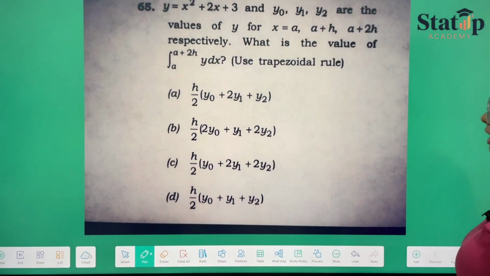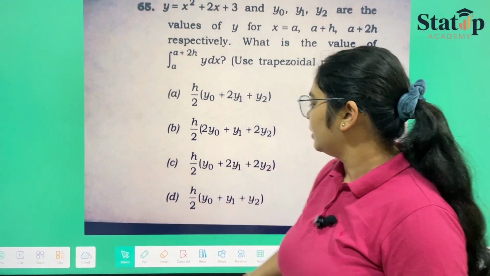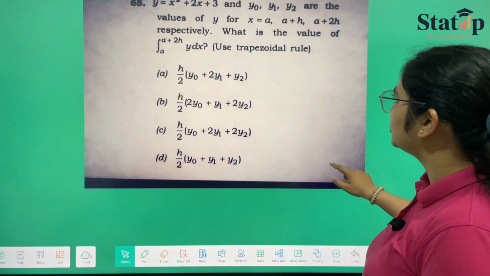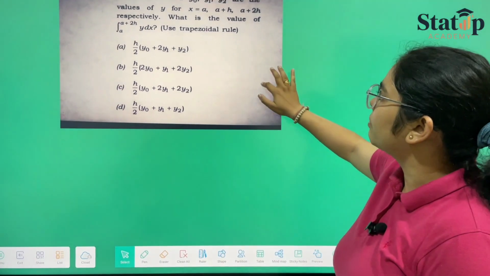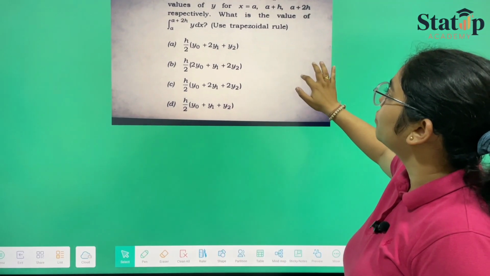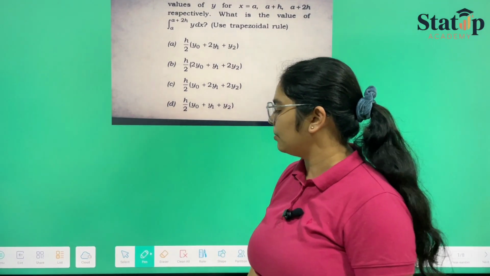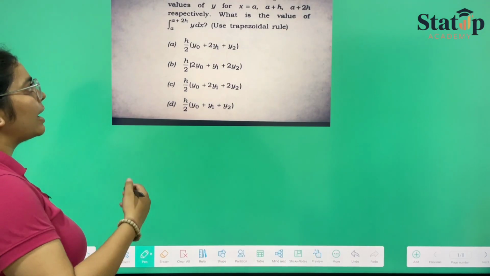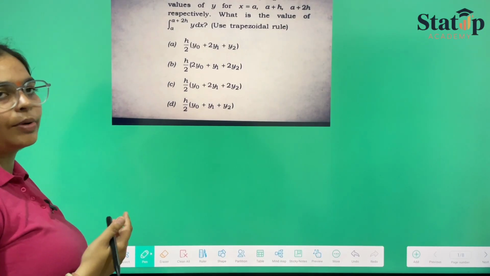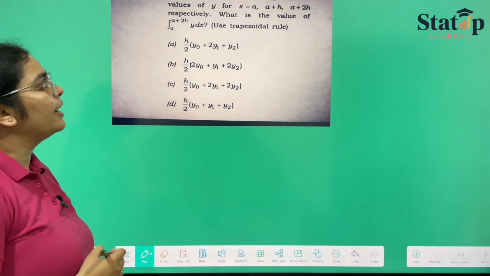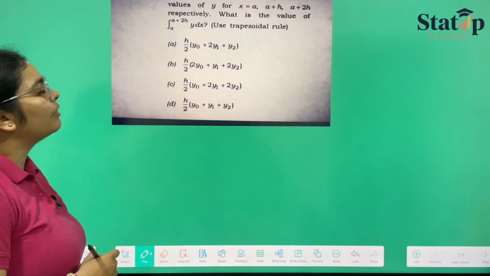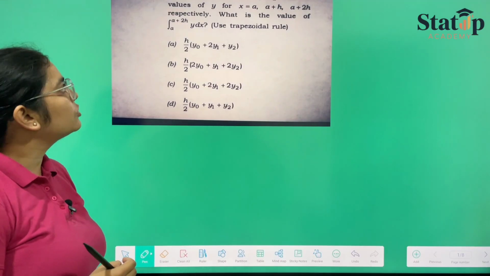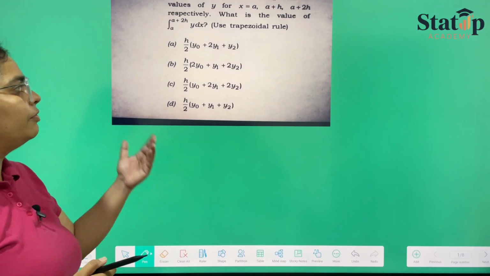Now let us consider the trapezoidal rule only. Here we have a trapezoidal rule question. This is a very easy question. People will go and try to solve it in the examination, but only if you don't read it very well. Here they have given us the function y equals x square plus 2x plus 3, and y0, y1, y2 are the values of y at x equals a, a plus h, and a plus 2h respectively. What is the value of this function?